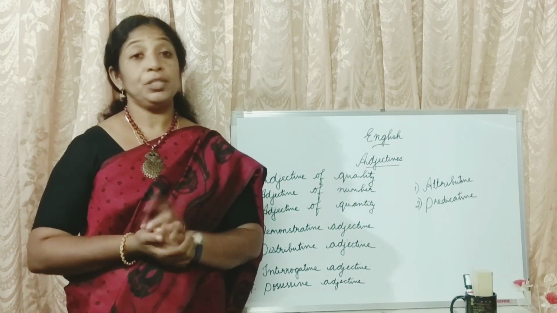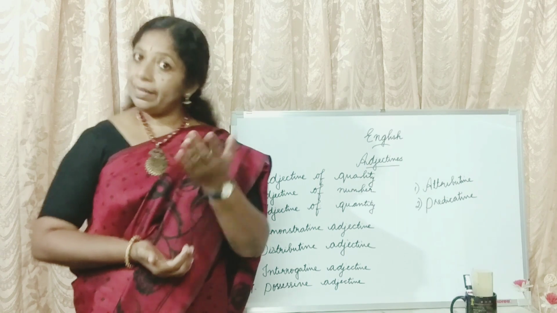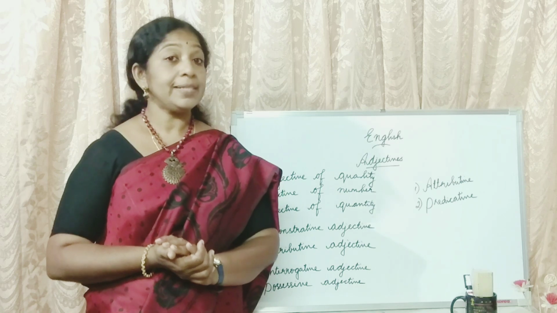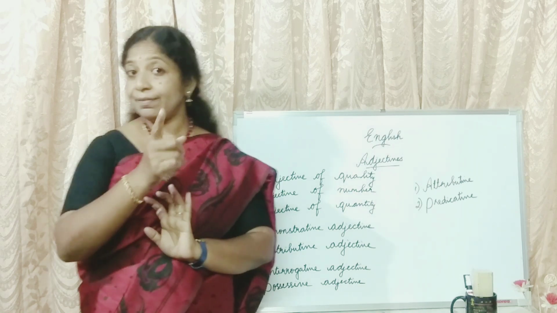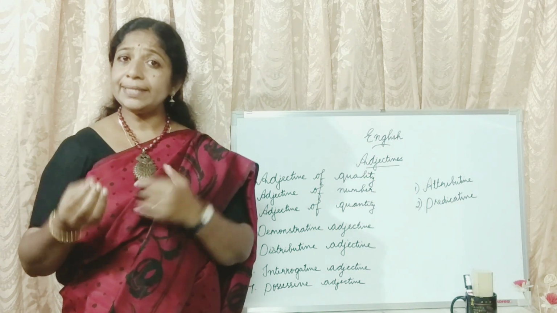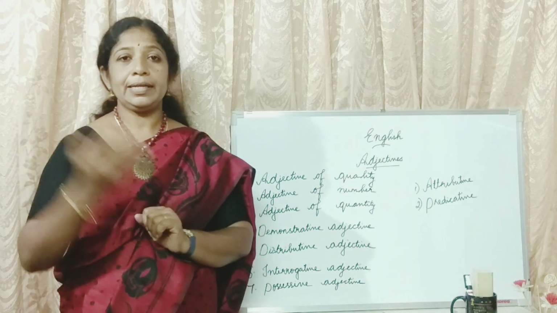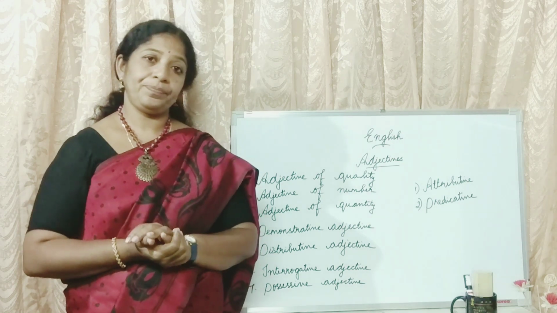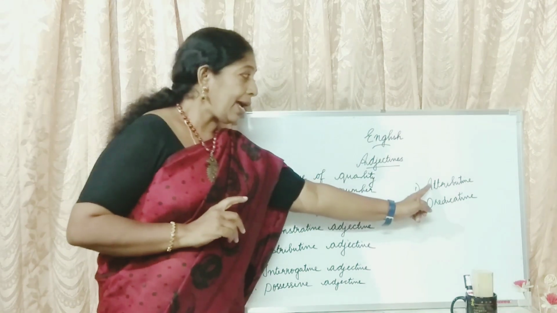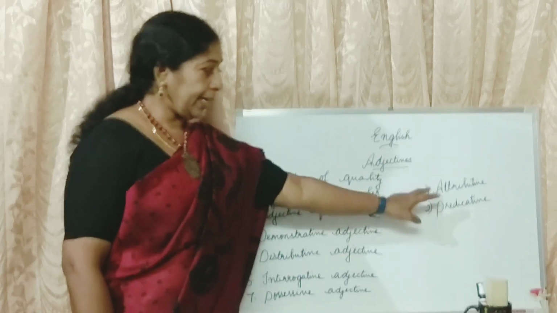Children, before the conclusion, I'll tell you one more thing regarding the adjectives. Again, we can go for the example. He is a blind man. What's the adjective there? Blind. Adjective of quality. So, here, the adjective blind comes before the noun. Blind man. It comes before the noun man. So, it is an example of attributive adjective. Attributive.